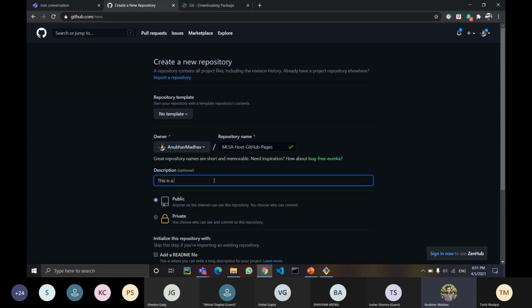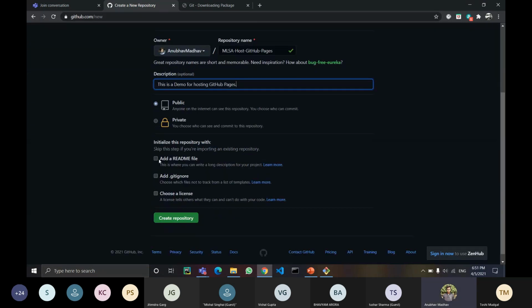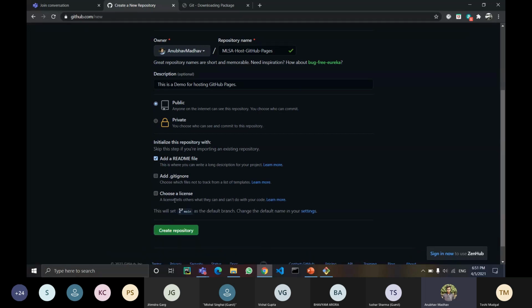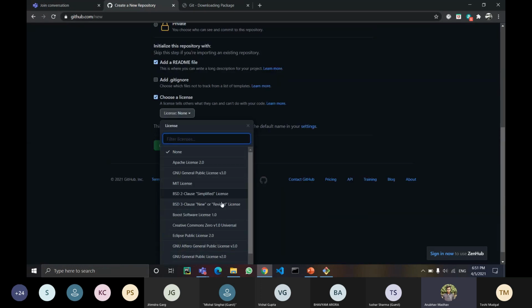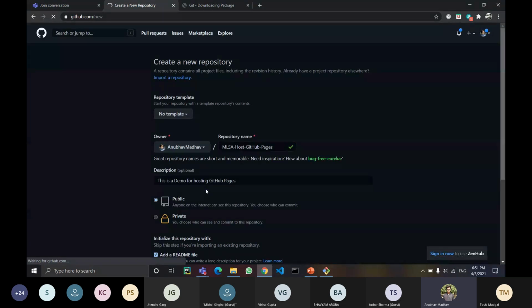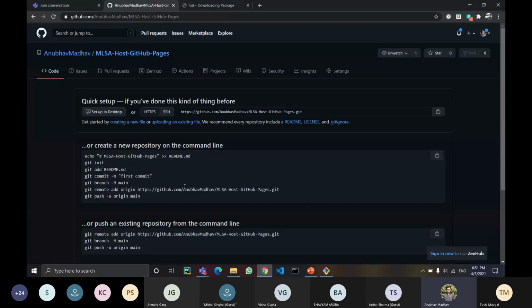It's optional. This is a demo for hosting GitHub Pages. And let me make it public for now. I'm adding a README file. I'm not adding a gitignore file. I'm adding a license, let's say Apache license. And I'll create the repository. And my repository is created.